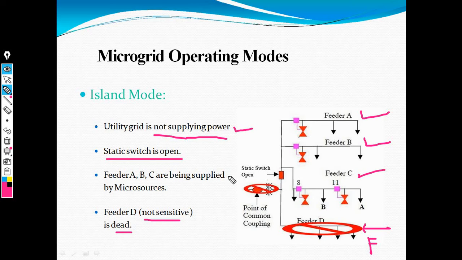Now these are the two operating modes of the microgrid. The island mode is important because in it we need to detect a fault occurring on the feeder side. Now this is the second point.